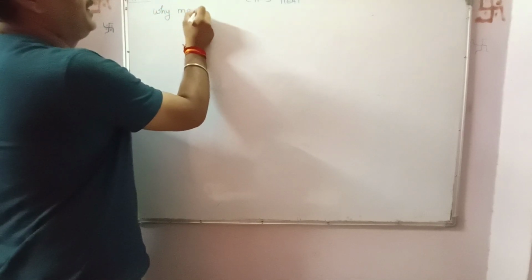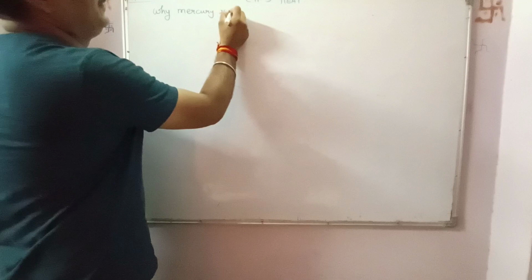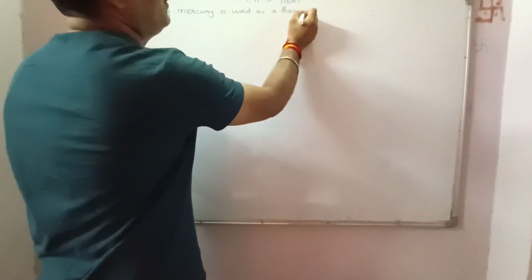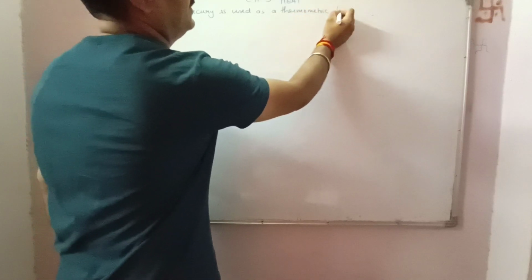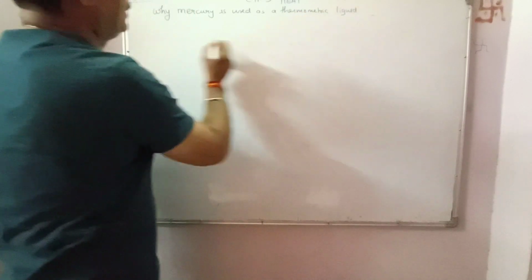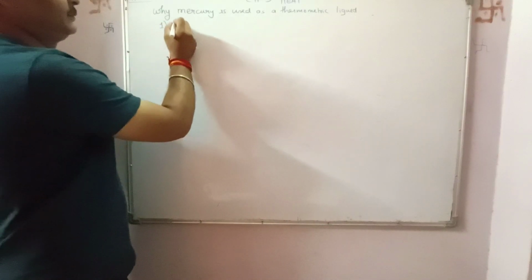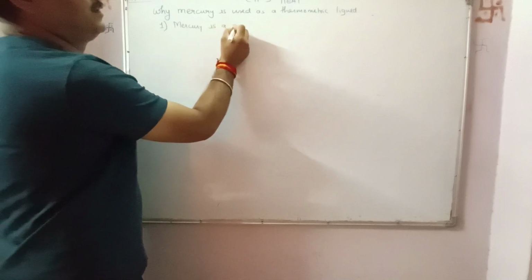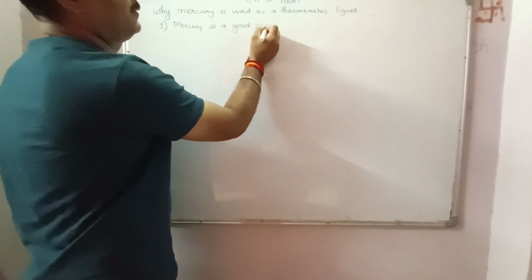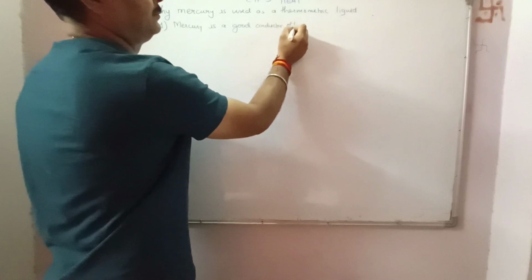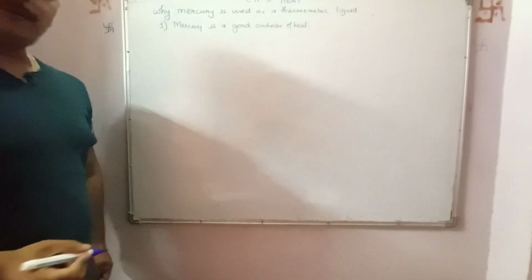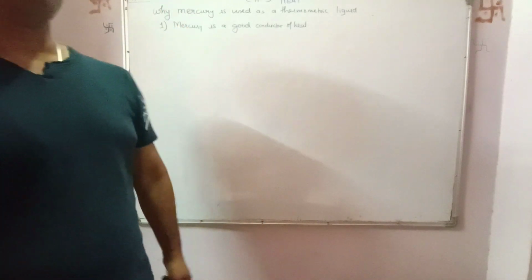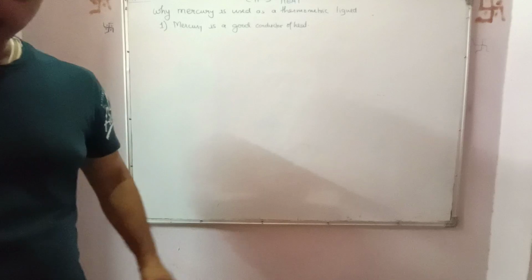Now, why is mercury used as a thermometric liquid? The first and foremost thing: mercury is a good conductor of heat. That means it quickly draws the heat from the substance and then expands very quickly.